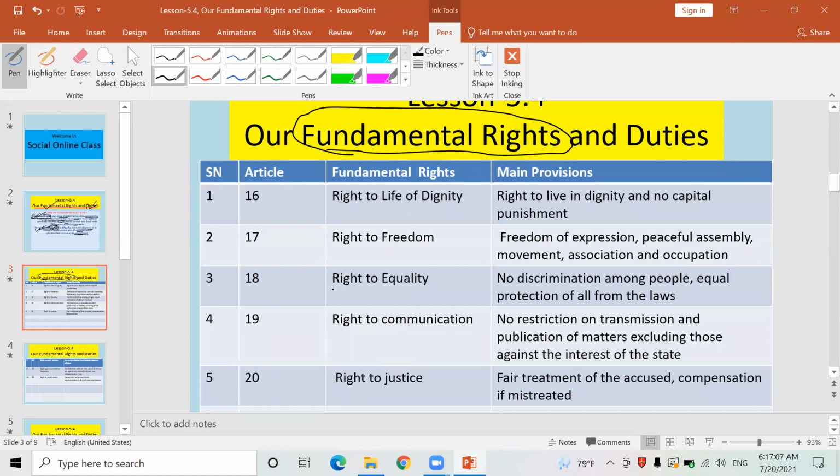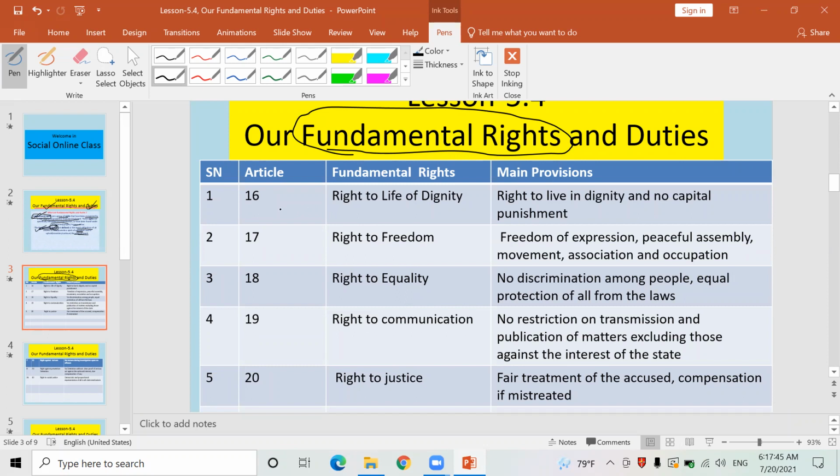Those fundamental rights I have brought here for all of you. Altogether, there are 31 fundamental rights. In number, 31 fundamental rights have been guaranteed by the present Constitution of Nepal 2072 BS. The previous constitution hadn't given so many fundamental rights to us. Therefore, this present constitution is more developed and more advanced than the constitutions promulgated before.